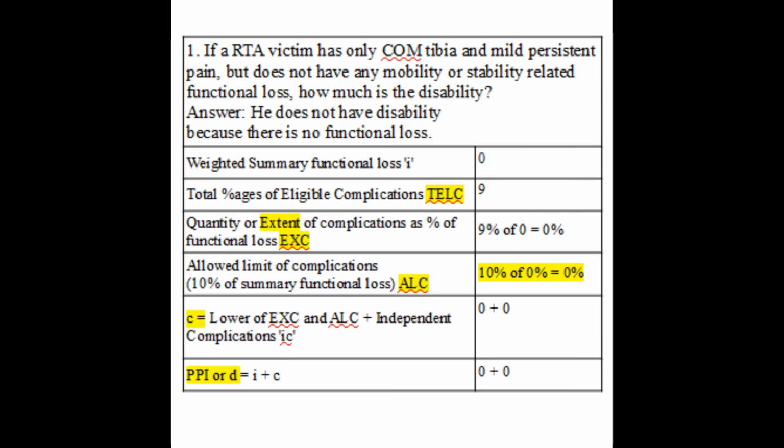Just for the sake of completion, let us take 5 examples quickly. If a RTA victim has only COM, tibia and mild persistent pain but does not have any mobility or stability related functional loss, how much is the disability? Answer is he does not have disability because there is no functional loss.